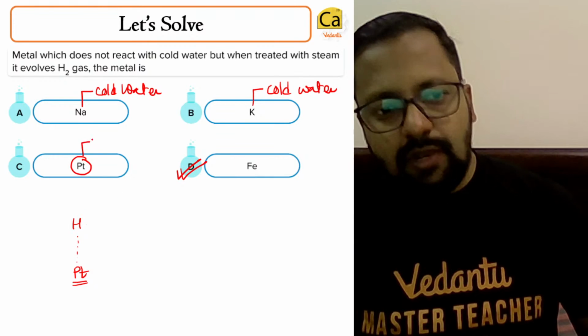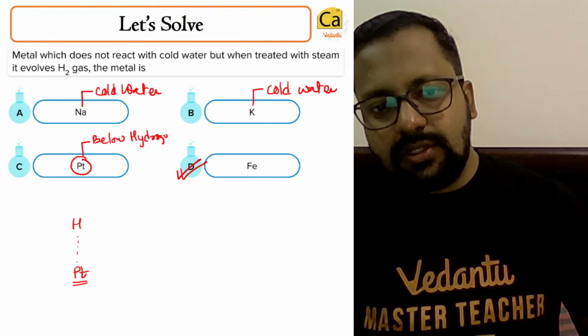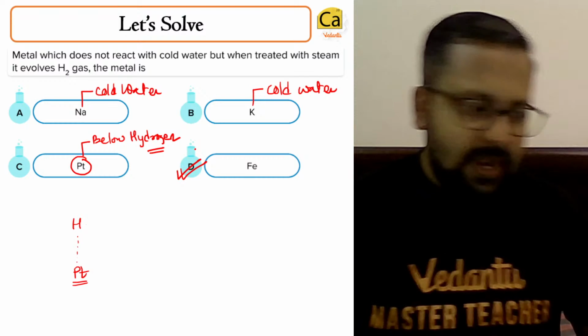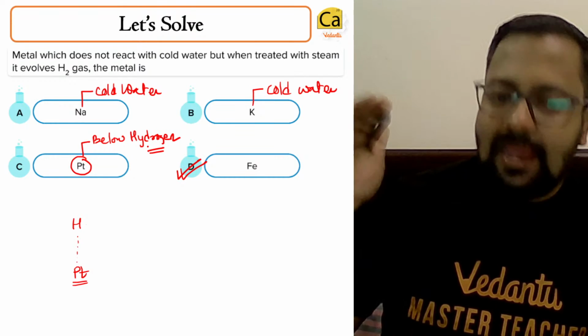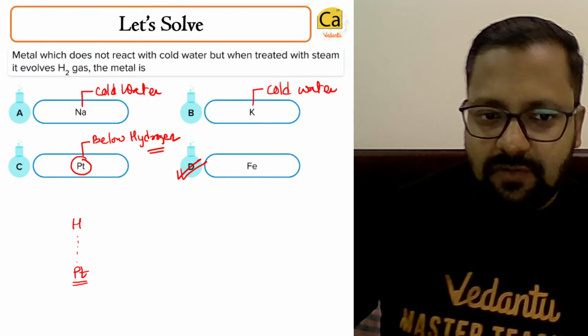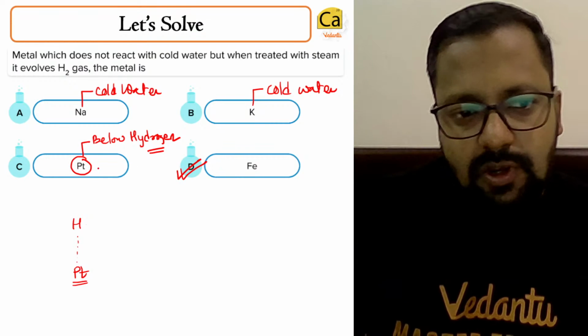Platinum will not react with any compound and displace hydrogen from it. So this will not react at all.